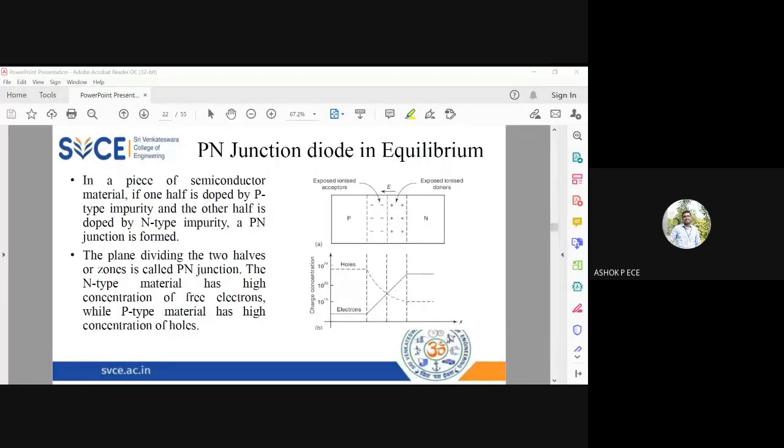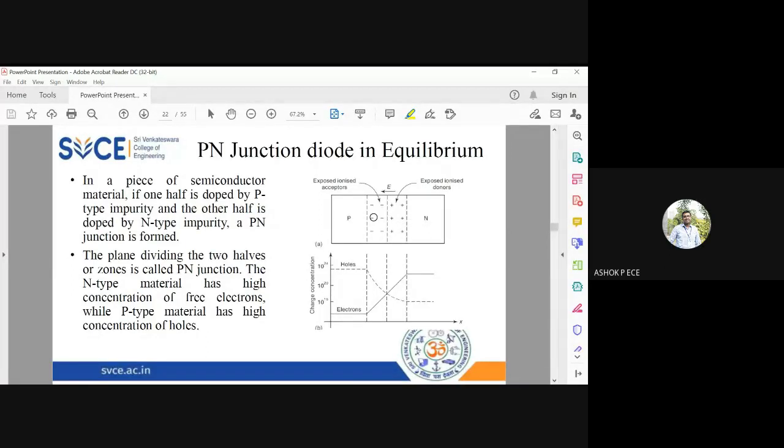What will happen? What is the first step which will happen when you join P and N layer and you leave it? Anyone? Outside the p-type negative charges will be created, sir, and outside the n-type positive charges will be created. Okay, because of what will those realignment happen? Because of what phenomenon? Because you have a concentration gradient. Yes, concentration, sir. Because of concentration gradient, or you call it as diffusion.